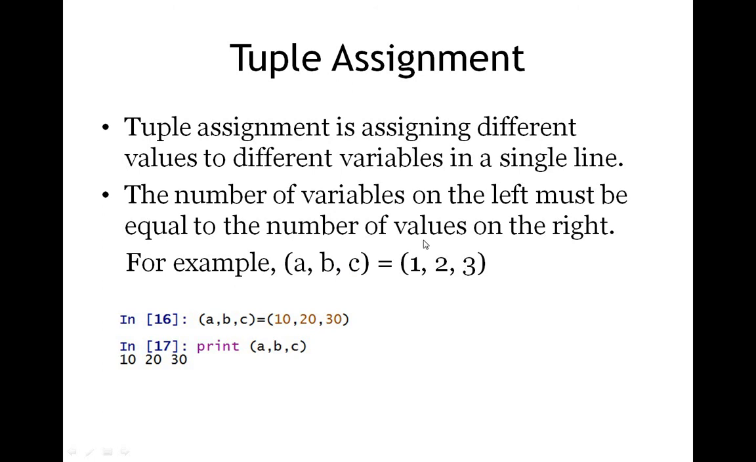But you should make sure that the number of variables on the left hand side and the number of values on the right hand side are equal. If you give 4 values and 3 variables, it will give you an error. In this example you can see a, b, c equals 10, 20 and 30. Instead of giving it in 3 separate lines, I am combining it in the same line. So the Python interpreter will store a as 10, b as 20 and c as 30. When you print a, b, c, it will print 10, 20 and 30. This is called tuple assignment.